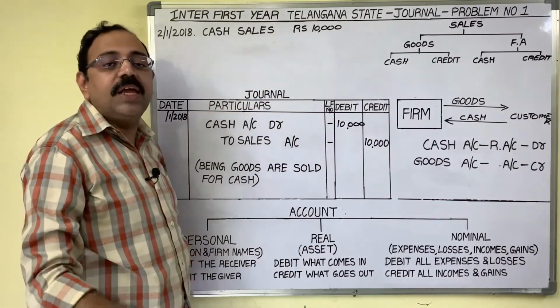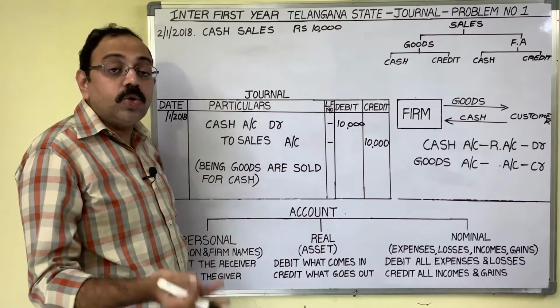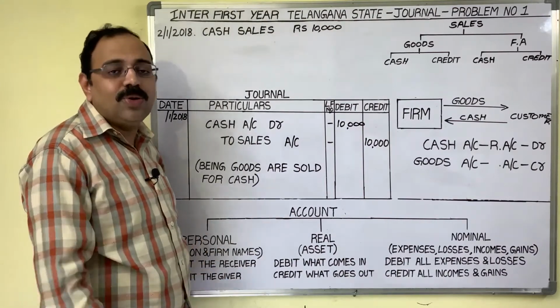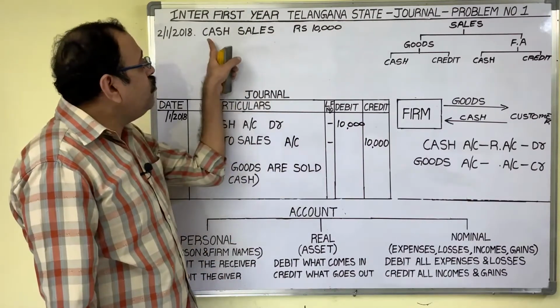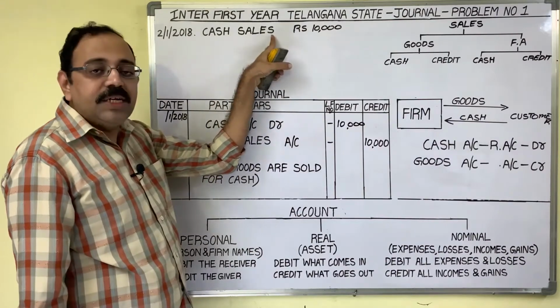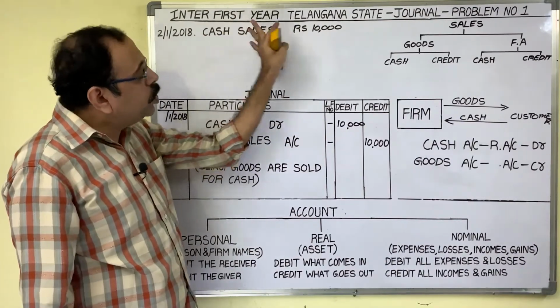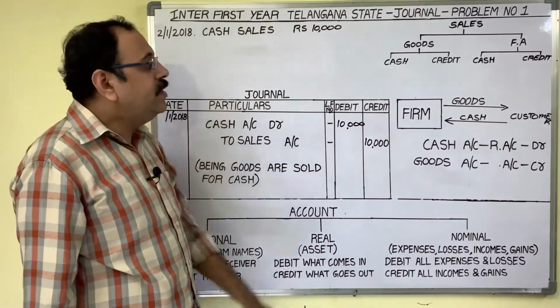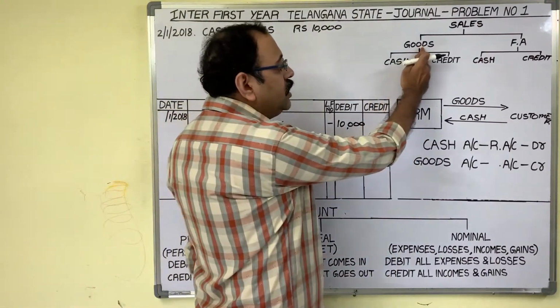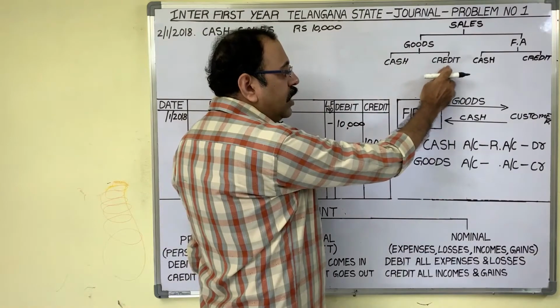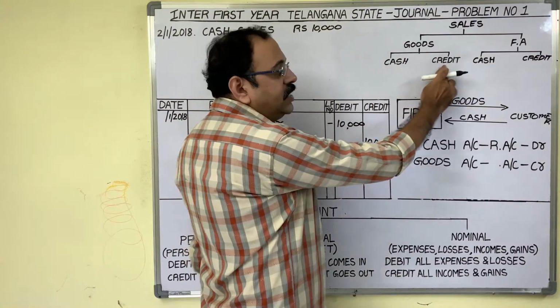Sold machinery 10,000, sold furniture 2,000. As no fixed asset name is given here, we should understand that the firm sold goods. Okay, then these sales are again of two types: cash sales and credit sales.